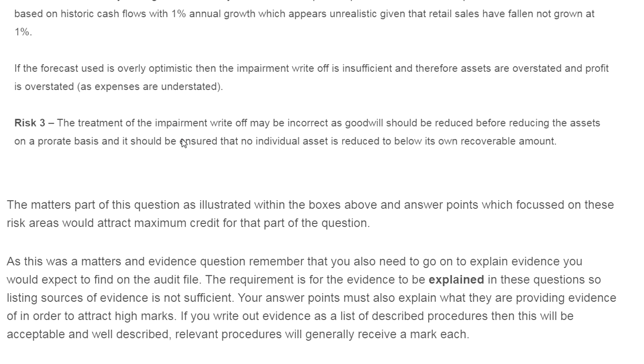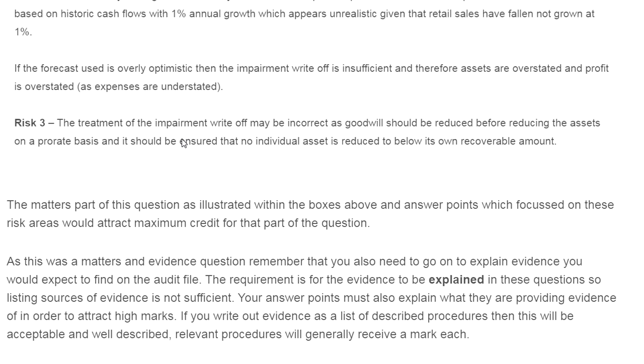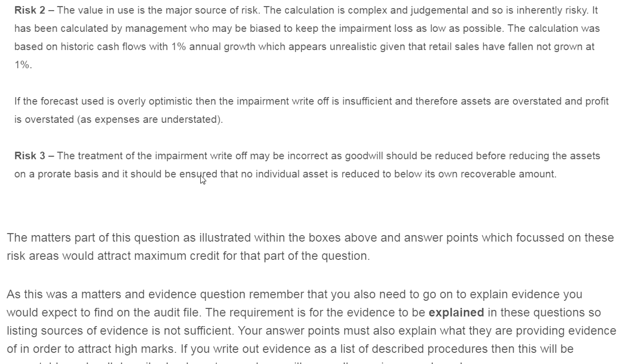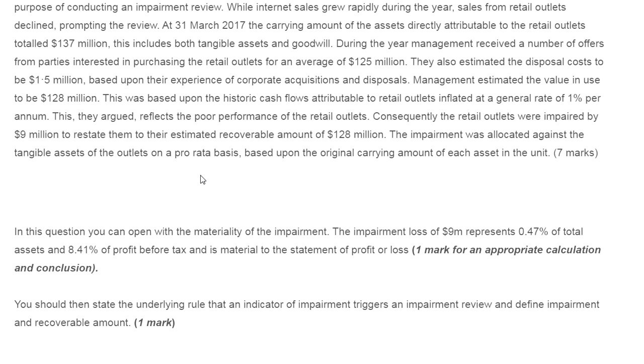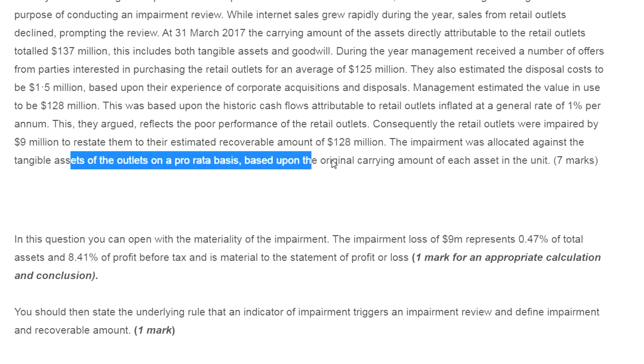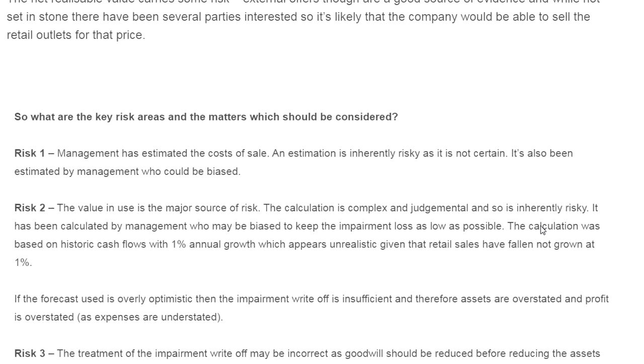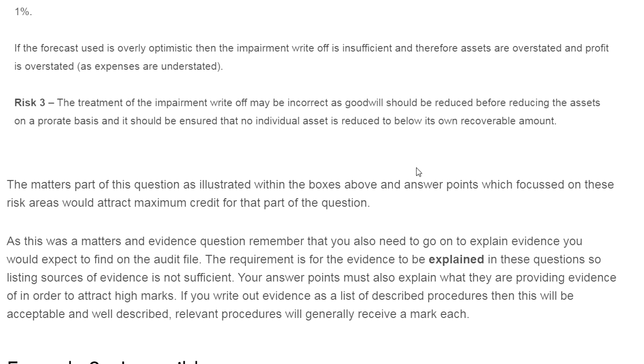Now risk 3: the treatment of the impairment write-off may be incorrect, as goodwill should be reduced before reducing the other assets. As we know, the impairment should first be allocated to goodwill and later to the other assets on a pro rata basis. Management stated that the tangible assets were reduced on a pro rata basis based upon each value in the unit. There is nothing mentioned about goodwill. The impairment should first be set against the goodwill and later against the other assets. So this is again a risk.